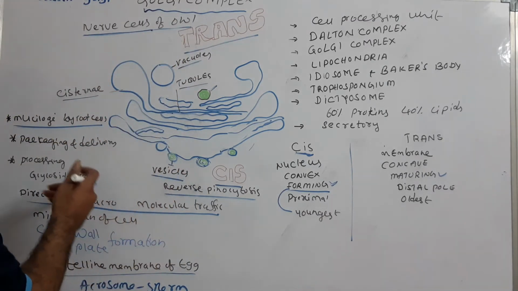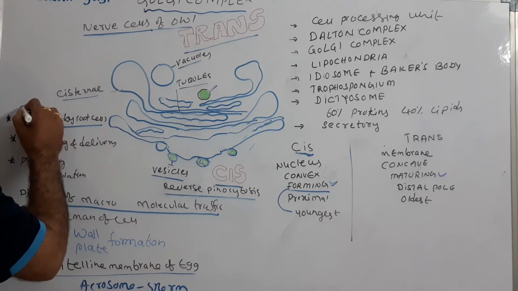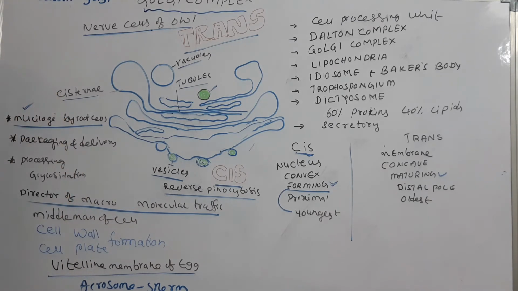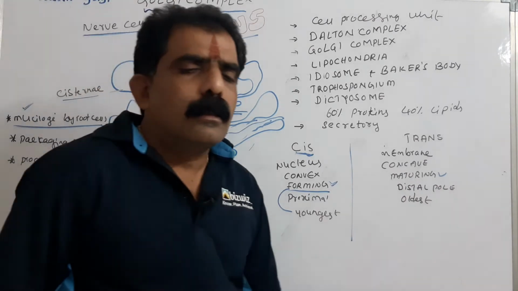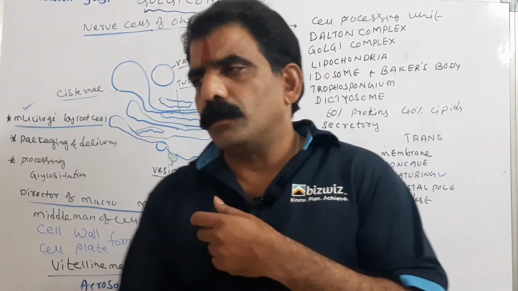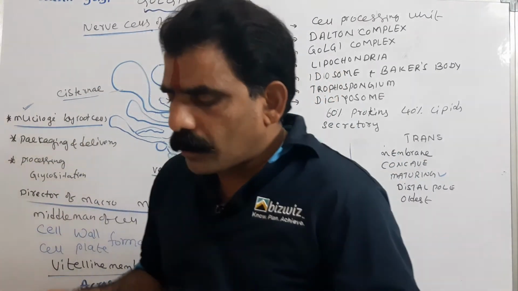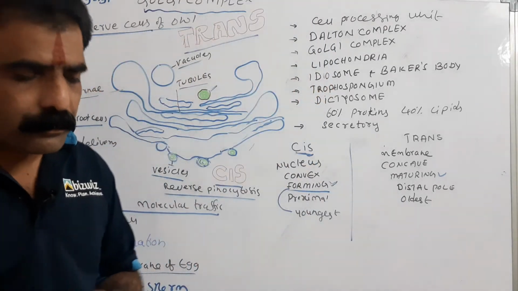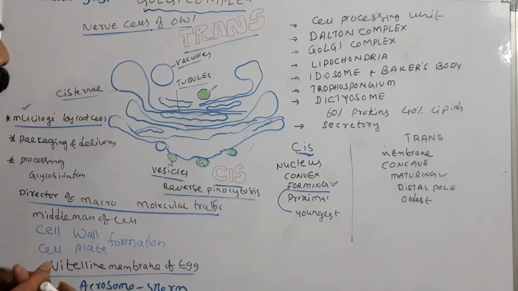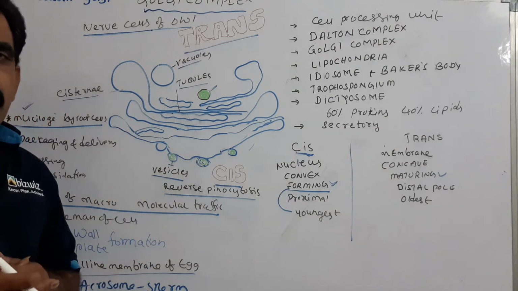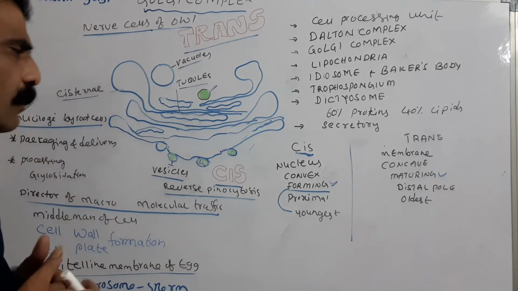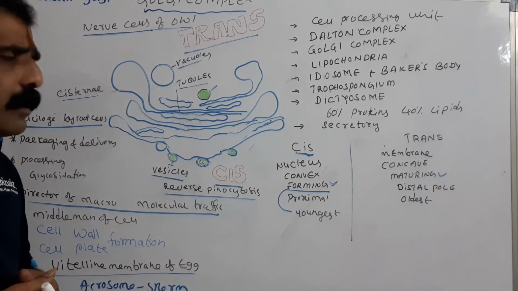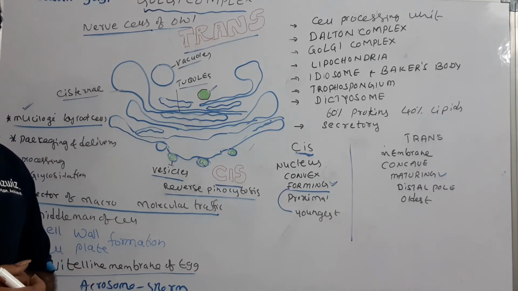Golgi complex also plays a role in the growth of the root. How? We know the root grows into deep of the soil layers in search of minerals and water. During its journey, it faces friction. For that, it needs a lubricant.